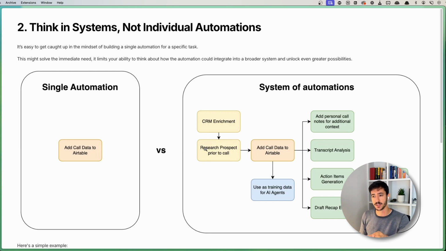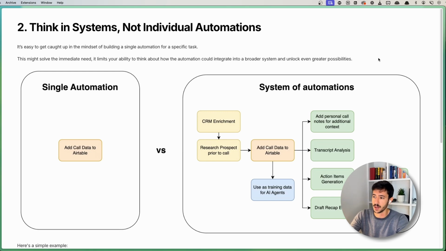But if instead you think about a system of different automations, you think about how that single automation can be embedded into a broader system that allows you or your clients to do a different set of actions, then it's when this kind of AI system becomes really valuable, and you don't charge 500 for that. You charge 10x, 20x, 100x the price, because the business value is there.